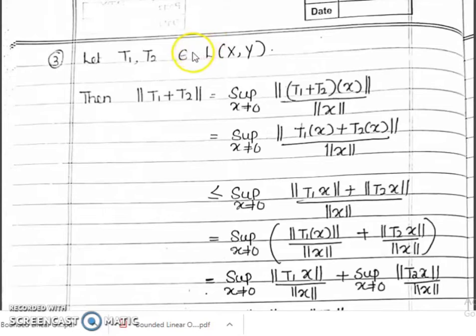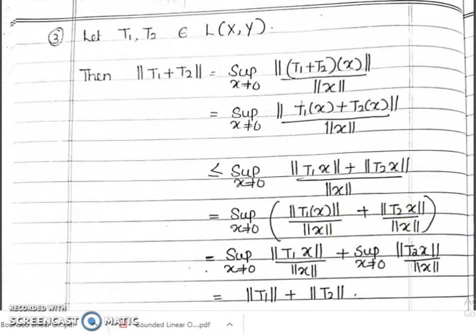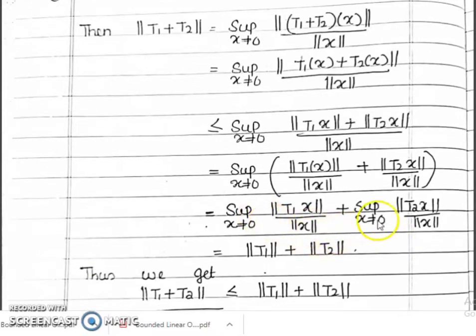Now what about the triangle inequality? Let T1, T2 belong to L of X, Y. Then norm of T1 plus T2 is equal to the supremum over X not equal to 0 of this one, using the definition. And norm of this value is less than or equal to norm of T1X plus norm of T2X, because this is a norm on Y and the triangle inequality holds, therefore you can write like this. And the supremum of A plus B is less than or equal to the supremum of A plus the supremum of B. Therefore, you can write like this, and that's equal to norm of T1 plus norm of T2.